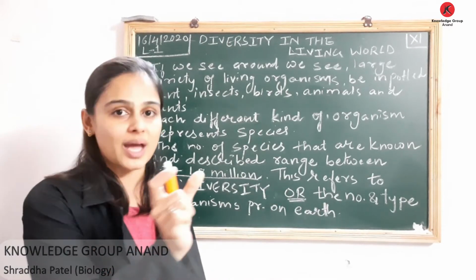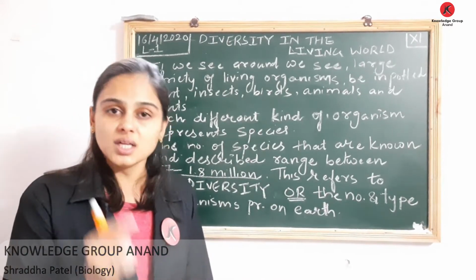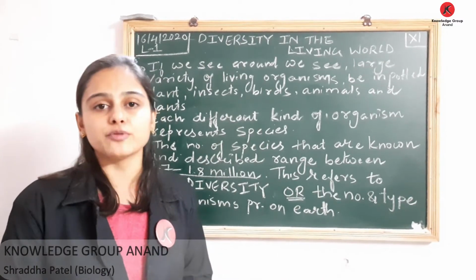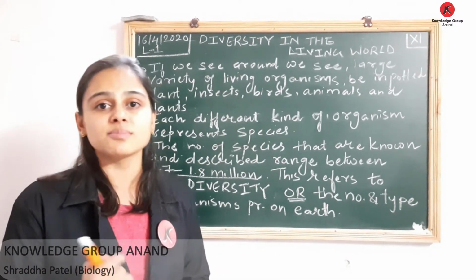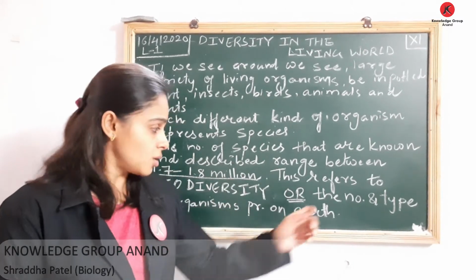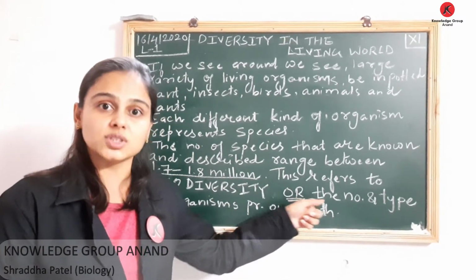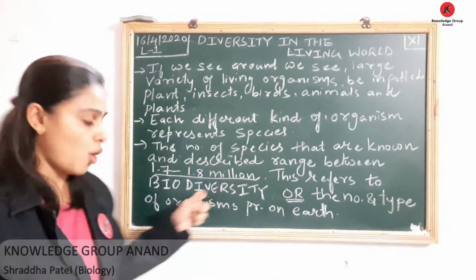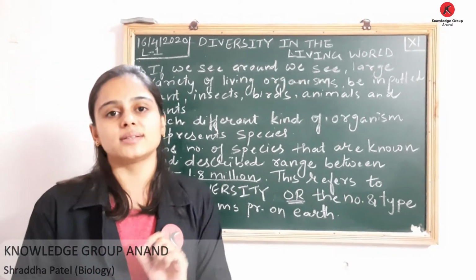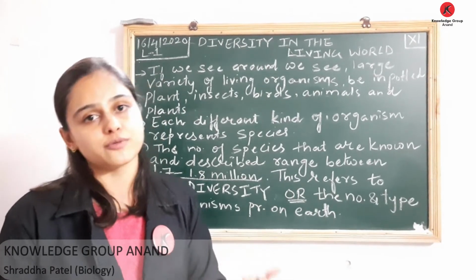Bio means living, and diversity simply implies a diverse group of species, diverse group of organisms surrounding us. So simple as that. Or the number and type of organisms present on earth all together constitutes your biodiversity.